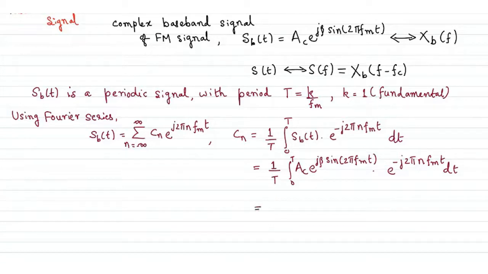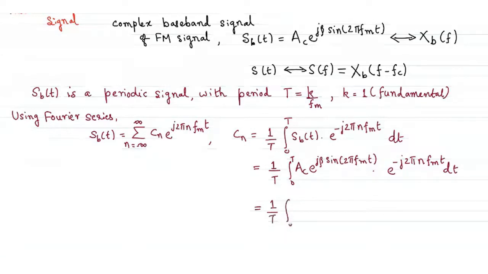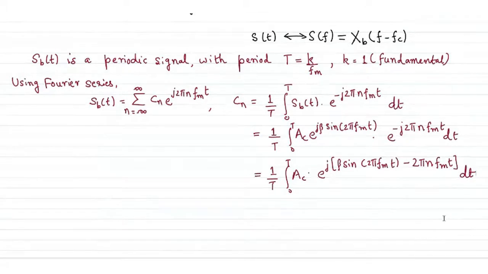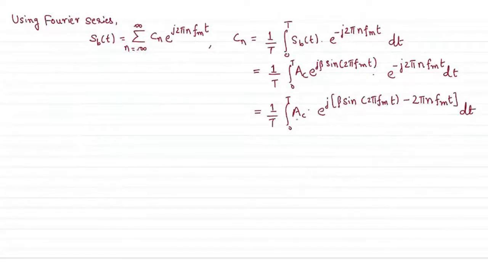I can rewrite this product of two exponents as A_c times the integral of e to the power j, taking j outside as common, of β sin 2π f_m t minus 2π n f_m t dt. Now I can further simplify, but this looks a little complex for the integration.